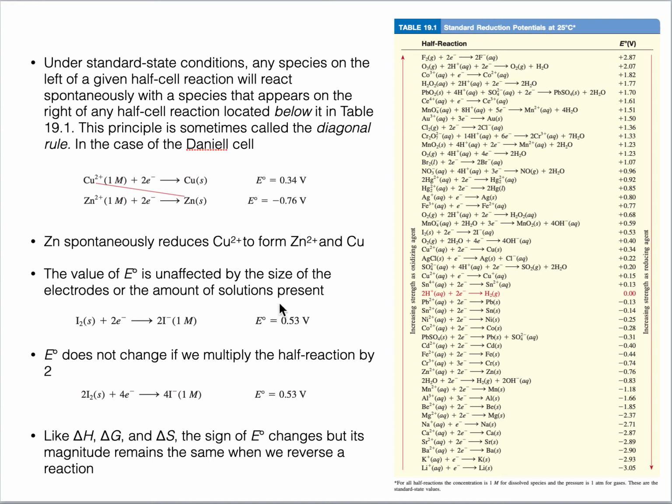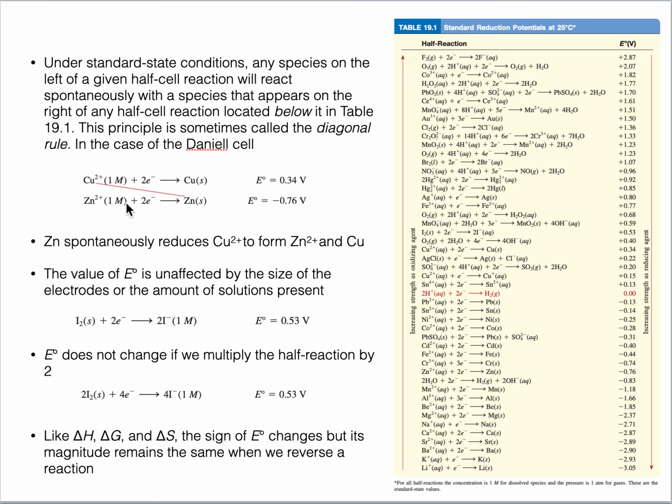Keep in mind that the standard reduction potential values of different elements are fixed. In the numericals, you don't have to multiply them. If you are multiplying the number of moles, the standard reduction potentials you have to keep as they are. Just like other thermodynamic parameters, for example change in enthalpy, free energy, or entropy, the sign can change but the magnitude will be the same.